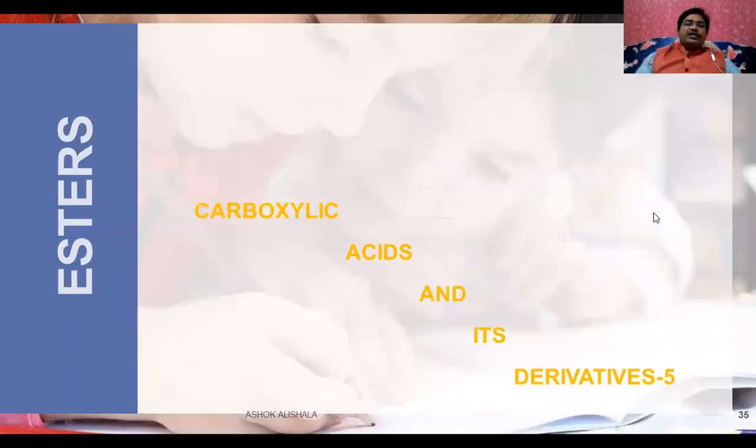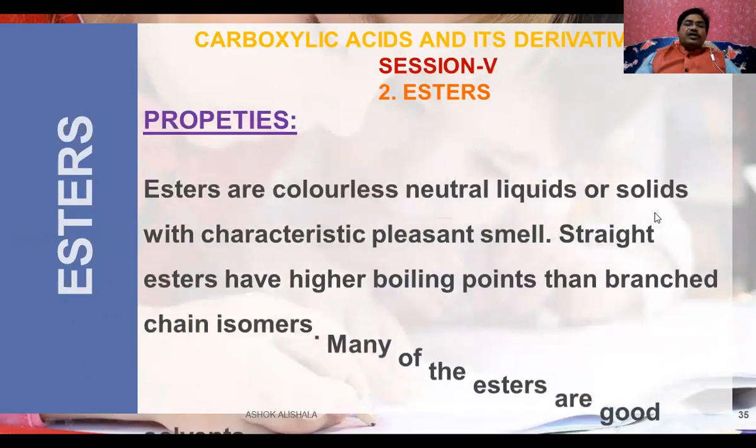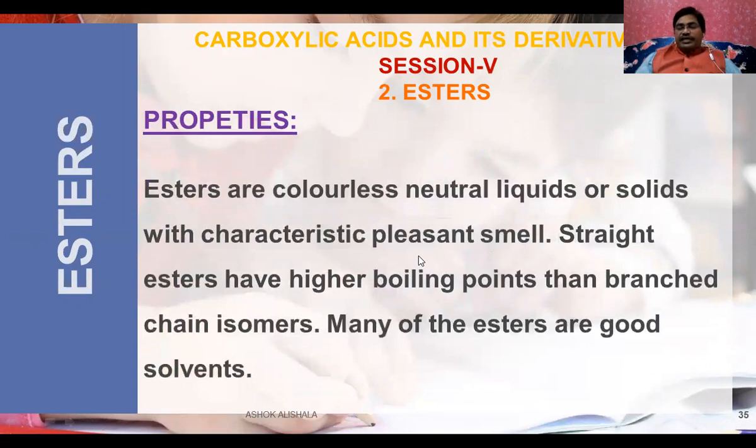Now the other one: what are the properties of the esters? Esters are colorless, neutral liquids or solids with a characteristic pleasant smell. Straight chain esters have a higher boiling point than the branched chain esters.